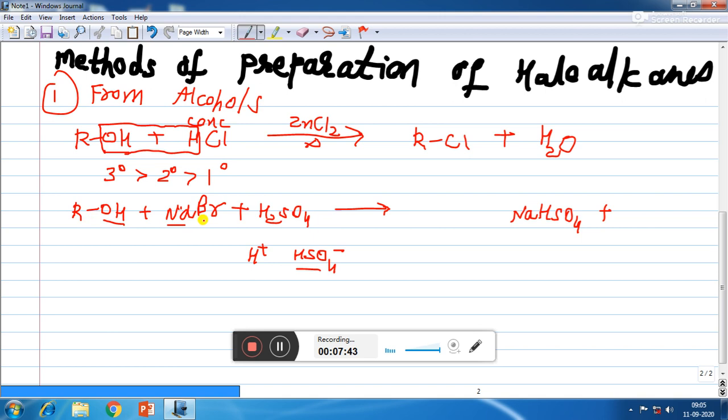Now OH will be replaced by Br, so we are going to get RBr. Now the OH minus which is removed will go with the H plus ion to form water.